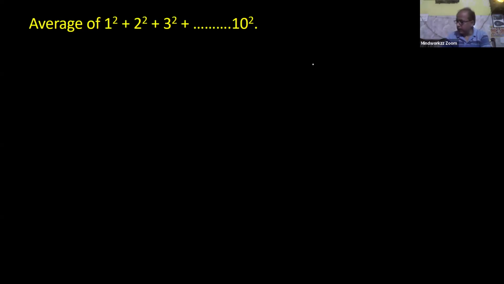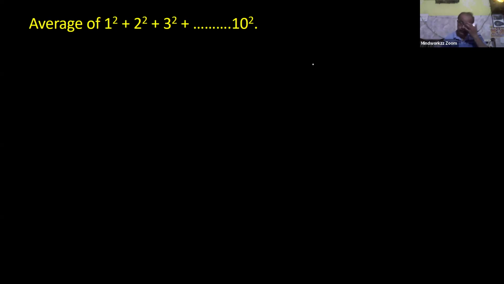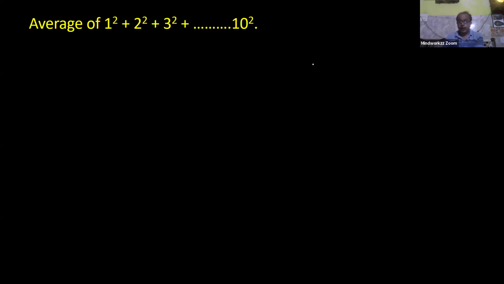That is applicable only when your continuous series are given. It's not a continuous series. Okay. 1 square is 1, 2 square is 4, 3 square is 9. Nikhil got the correct one. Pranav, I think you made a calculation mistake. Actually, average is what?